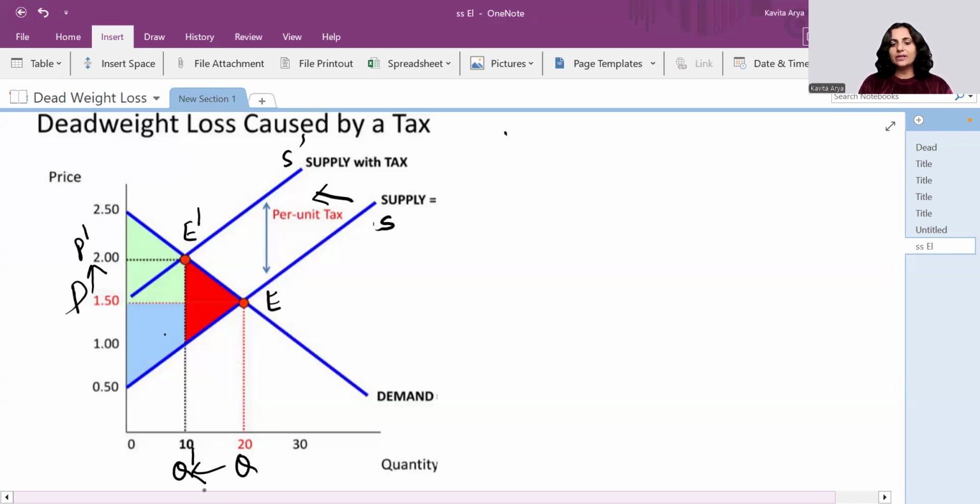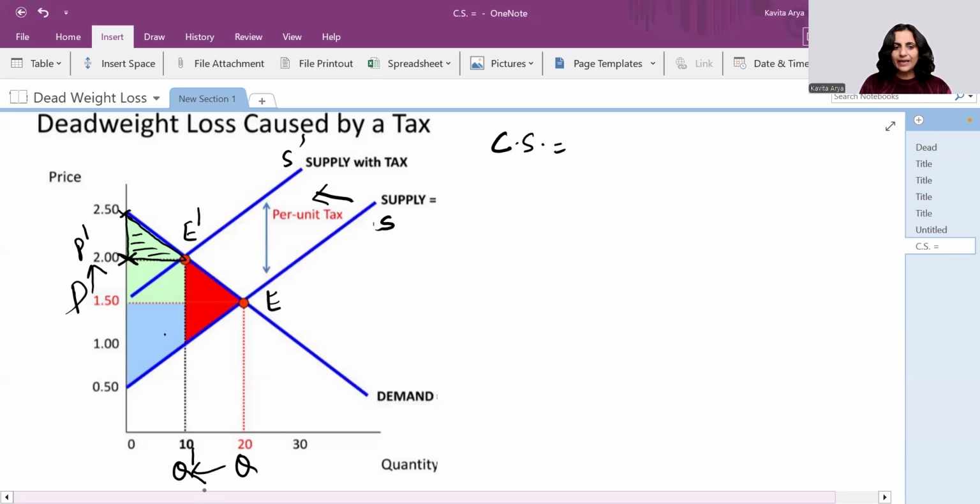So what about consumer surplus in this case? What is the amount of consumer surplus shown in the picture? This triangle is the consumer surplus, as it showcases the gap between what he is actually paying and what he could have paid. The new price is 2 and he could have paid 2.5 also.